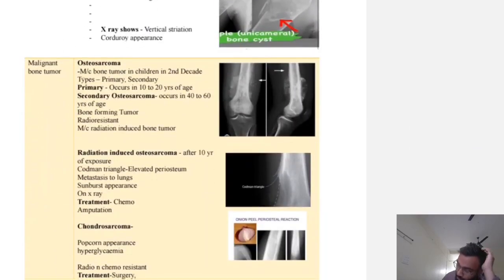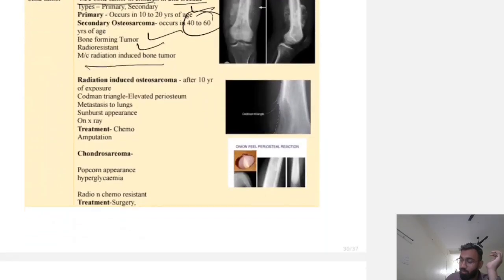Osteosarcoma is the most common malignant bone tumor in children, in the second decade. Primary is seen at 10 to 20 years of age; secondary is seen in old age. It is bone forming, it is radio resistant, and it is a radiation induced bone tumor.